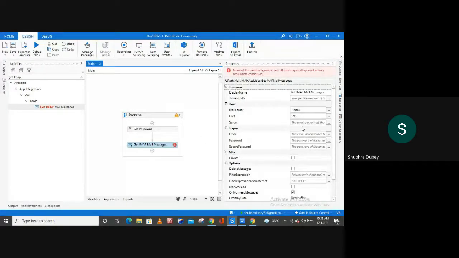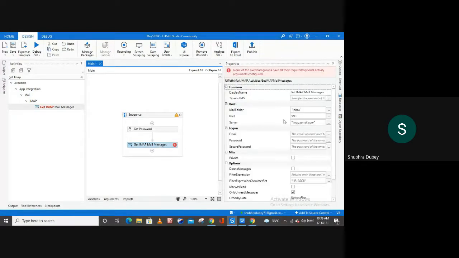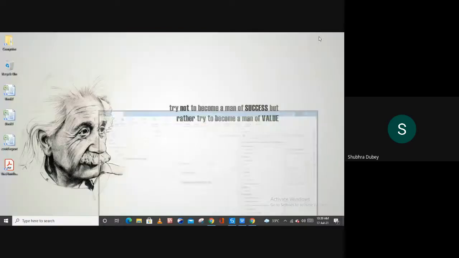And the server is imap.gmail.com. So this is the server and this is the port. If you want to confirm what the port number and the server name are, how can you get this information?